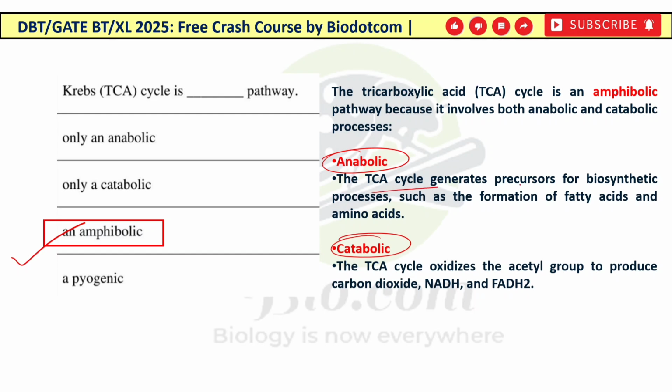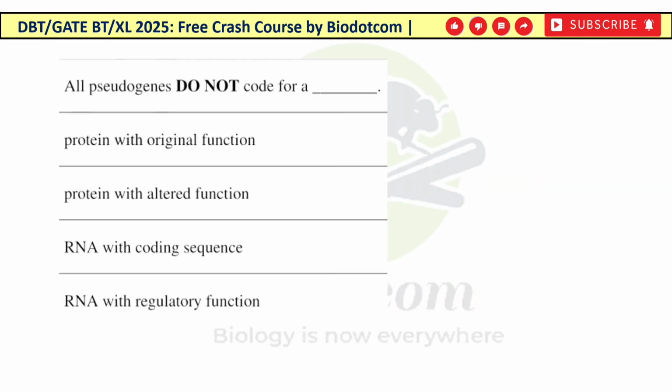In anabolism, the TCA cycle generates precursors for biosynthetic processes such as formation of fatty acids and amino acids, and in the catabolic pathway it oxidizes the acetyl group to produce carbon dioxide and NADH and FADH2. So you can see it has both the synthesis of material, that is the anabolic pathway, and the oxidation or degradation, the breakdown of a substance, that is the catabolic pathway. So if a process has both anabolic and catabolic, that is known as the amphibolic one. So TCA is an amphibolic pathway. Now moving on to the next.